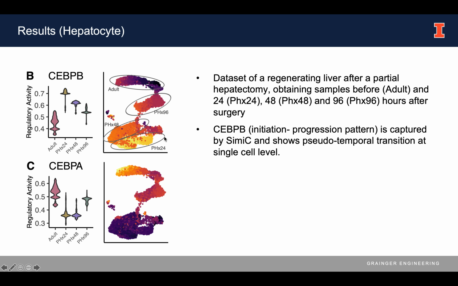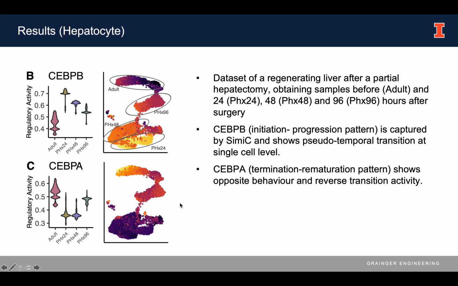So you can see that it has the highest activity at 24 hours after surgery, and it gradually becomes inactive before the surgery or 2 days after the surgery. An opposite example is CEBPA, which shows the termination, re-maturation pattern. It shows exactly the opposite behavior and the reverse transition of activity.